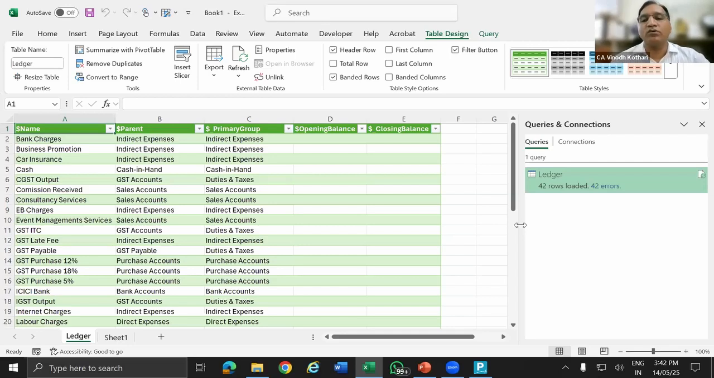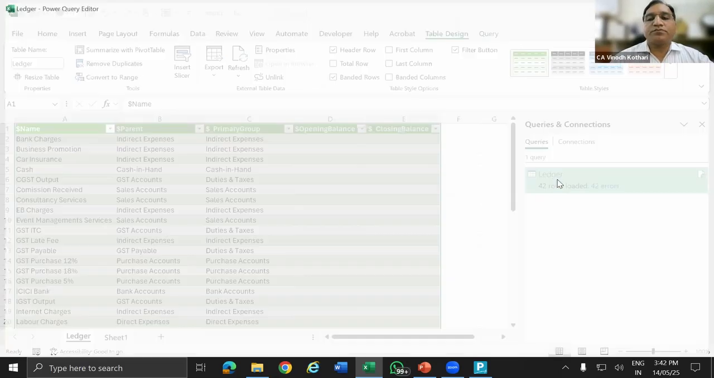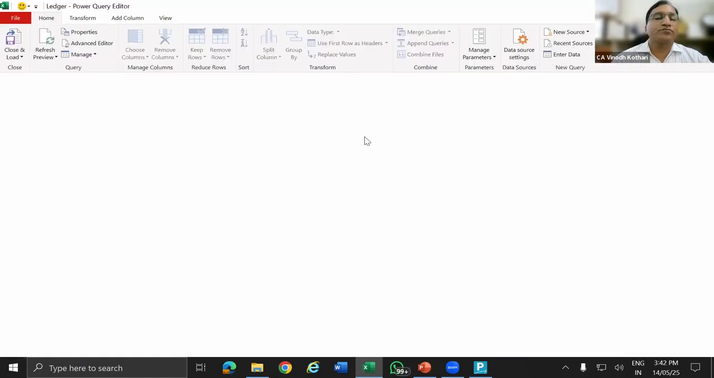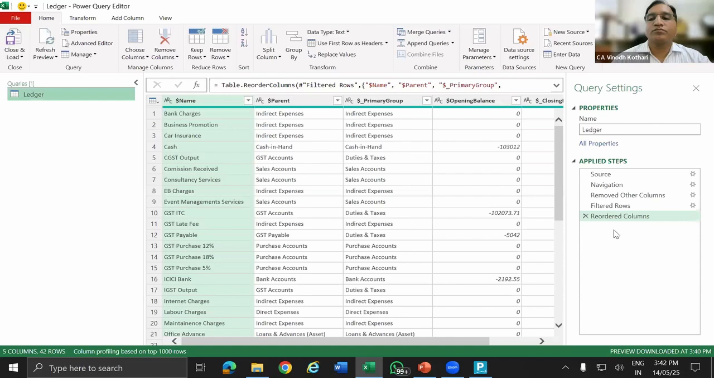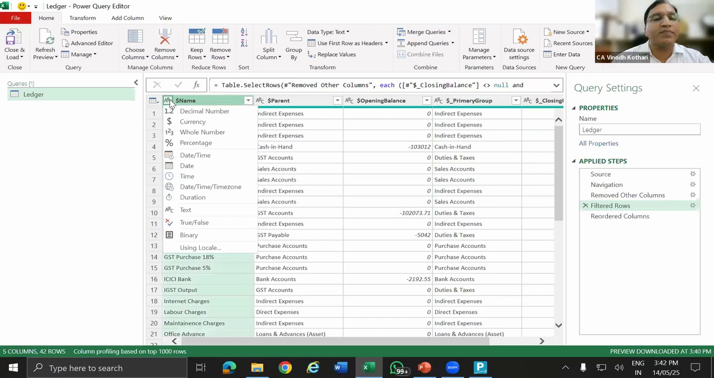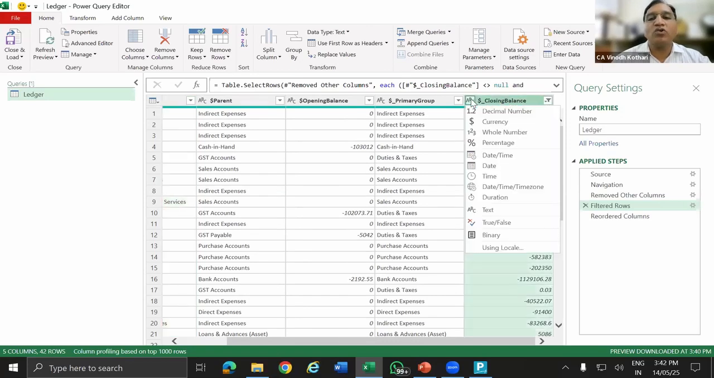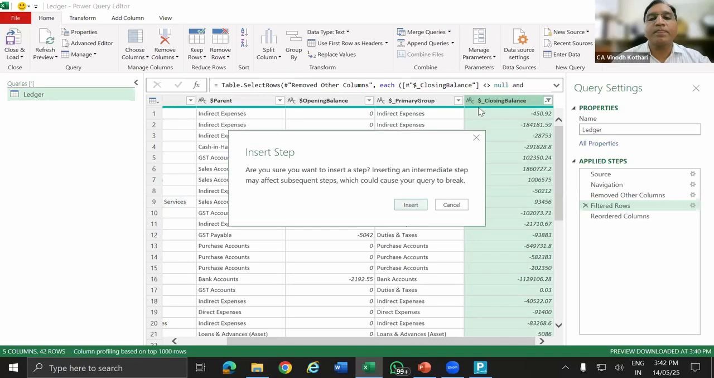Okay, that is an error. I know this error. I had to make one change. So in the number column, if you see on the top, what is this ABC? ABC is a format. That means this is text. But here, on the closing balance, again, text is appearing. So I have not changed the format. So I'm going to change the format to decimal number.